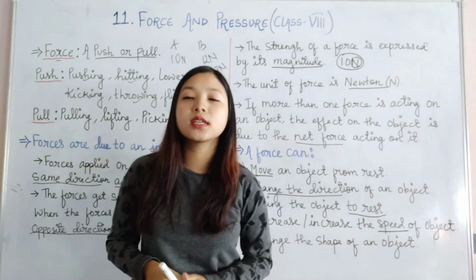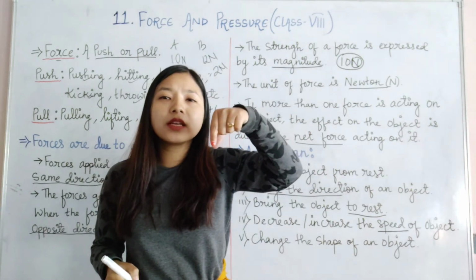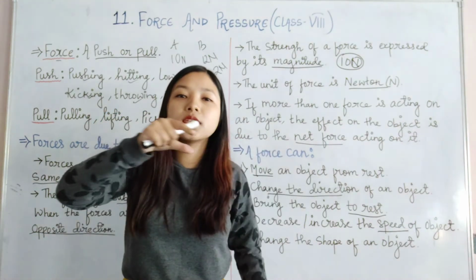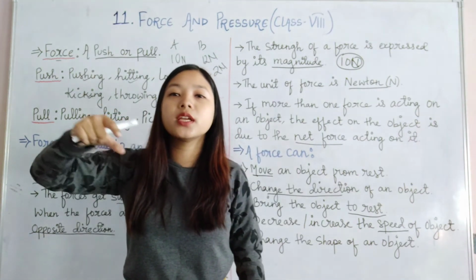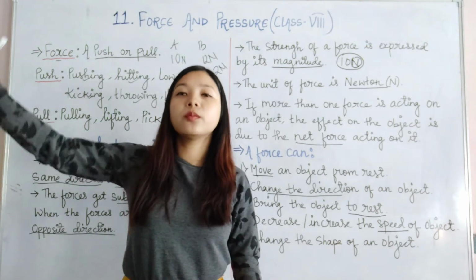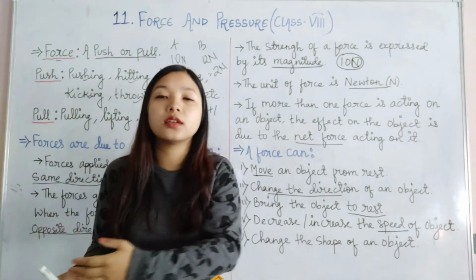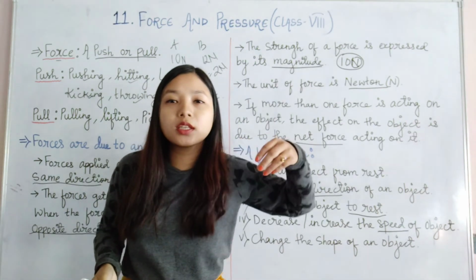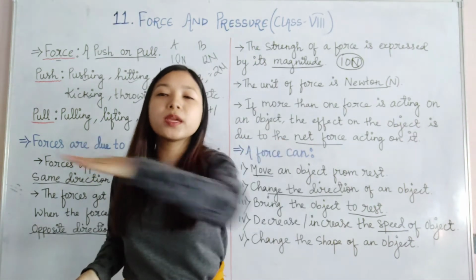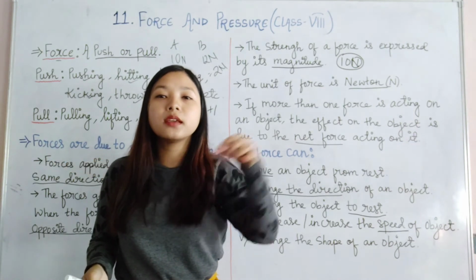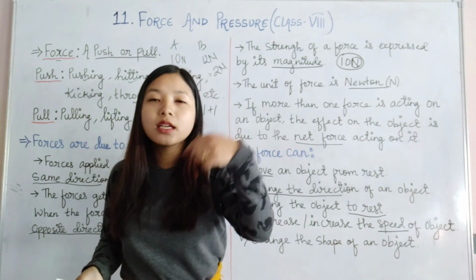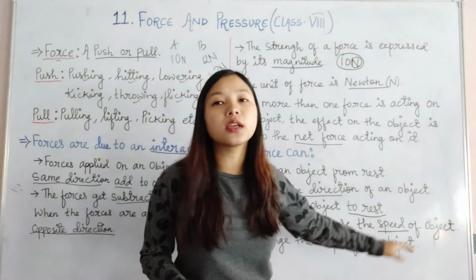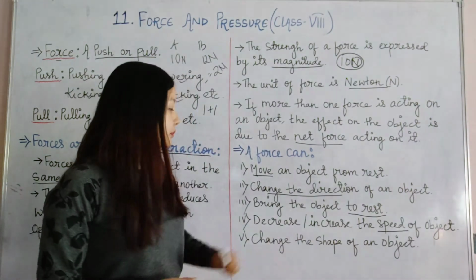Next is decreasing or increasing the speed of an object. Here also you see, if a ball is coming very slowly towards you and in the same direction you kick the ball, the speed of the ball will increase and it will move faster. Or if a toy car is moving, you hold it and you push it. What will happen? Its speed will increase. A marble is slowly coming, you hit it, its speed will increase. So force can also increase or decrease the speed of an object.